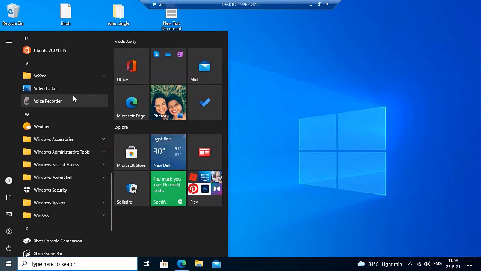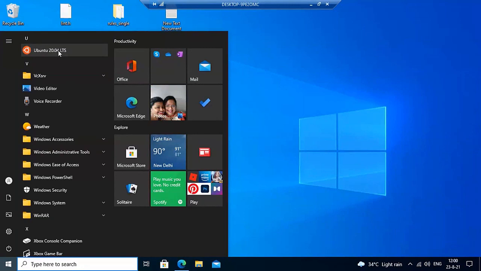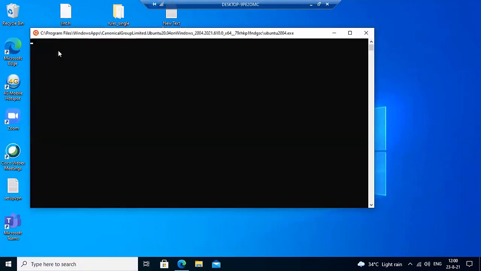I'm not using Linux, and I have installed Ubuntu LTS, but basically this is what I was talking about, Windows Subsystem for Linux, WSL. I have installed it in my Windows, and I can run any Linux software here.